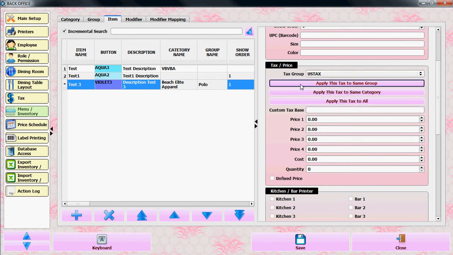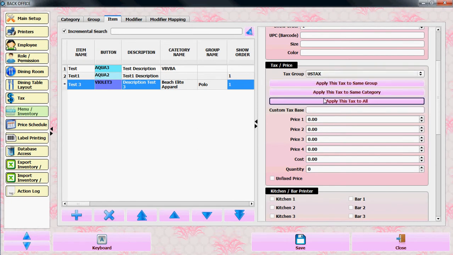You can apply this tax to the same group or same category, or you can select apply this tax to all items. We already selected the US tax, so don't worry. You can put a custom tax as well, and here you can put the price of the item.